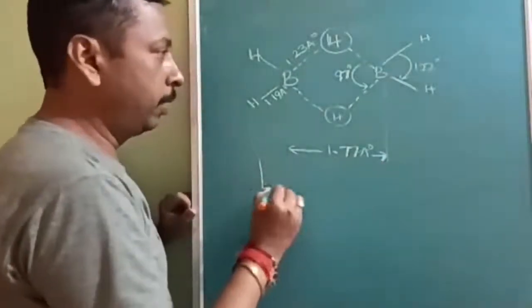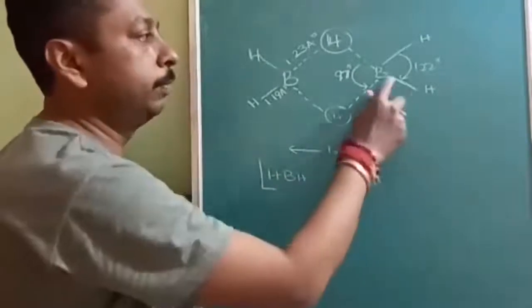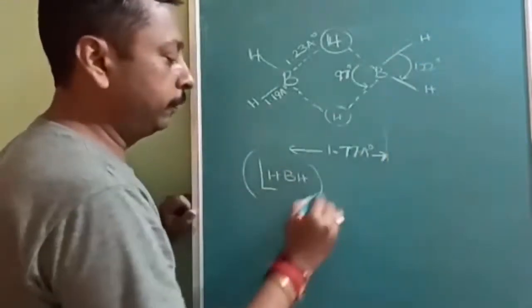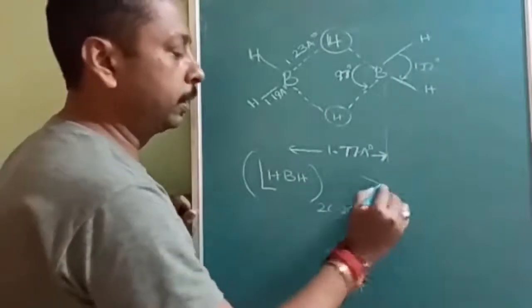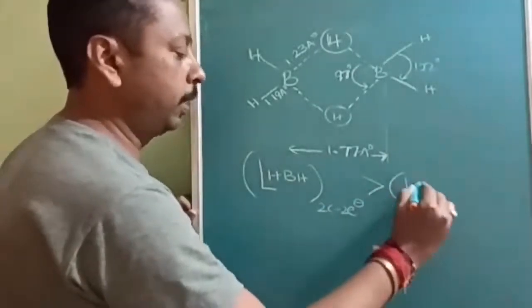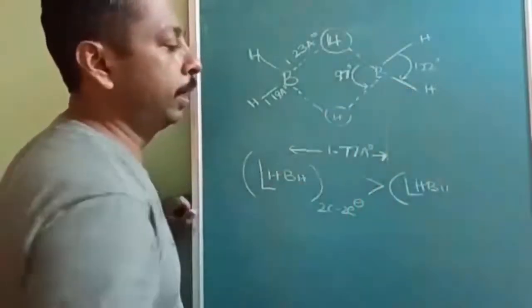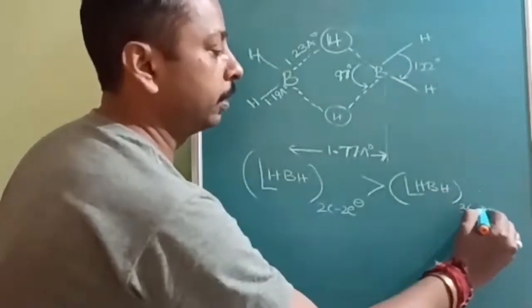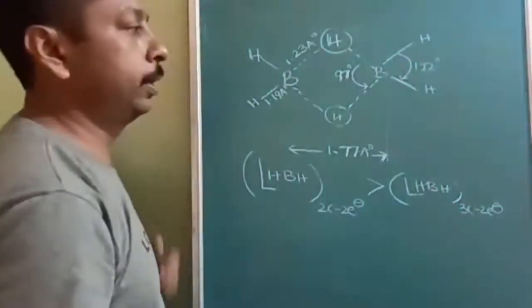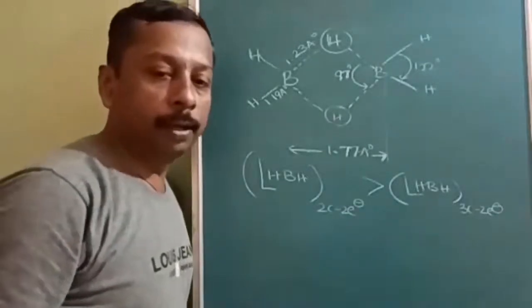The bond angle of HBH in the 2 center 2 electron bond is greater than the bond angle of HBH in the other case. This is also an HBH bond angle only, but it is of the 3 center 2 electron bond. This at least you should remember. If you remember the values, then it is best.